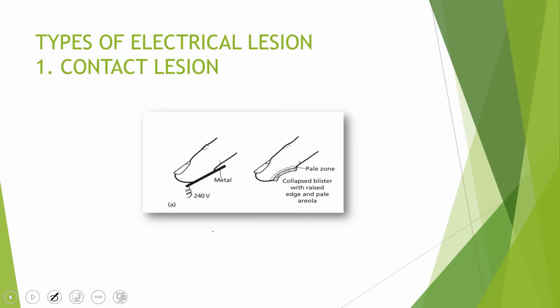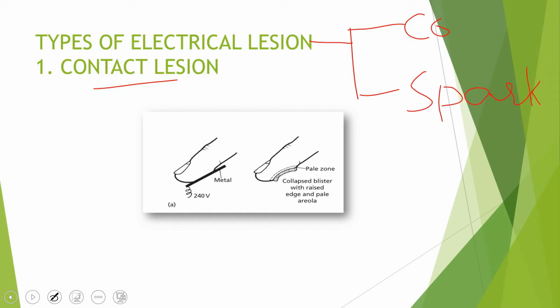So, types of electrical lesion. There can be two types of electrical lesion. The first one, as is the title of this slide, is contact lesion, and the second one is spark lesion. Now, what is a contact lesion? Contact lesion is a lesion in which skin comes in contact with the surface of a conductor. So there is a direct flow of current between the conductor and the body. Body becomes a part of conductor because it comes in contact with the conductor. This is known as contact lesion.